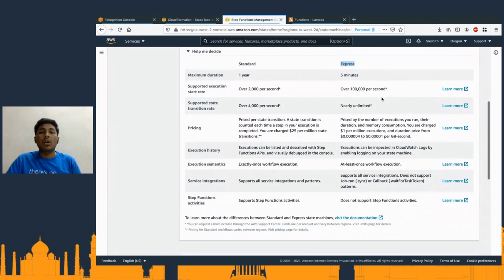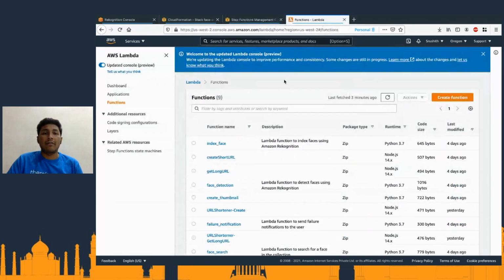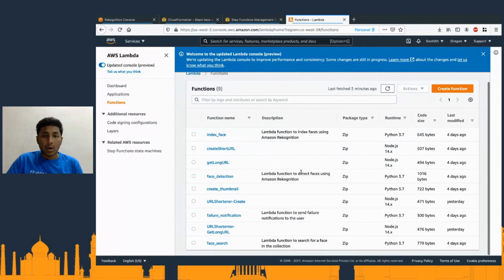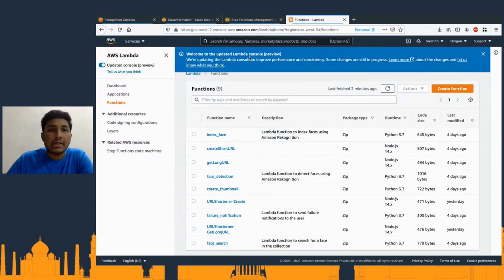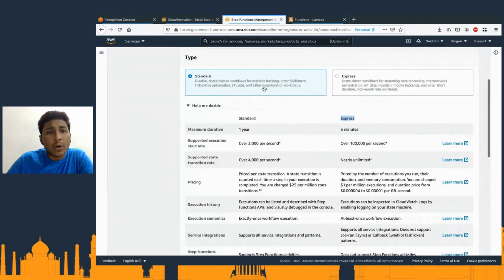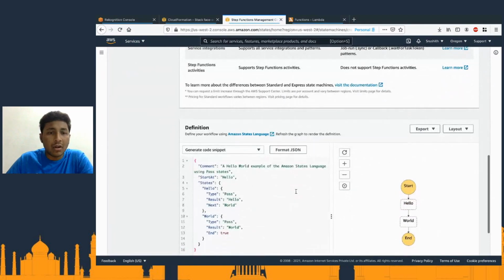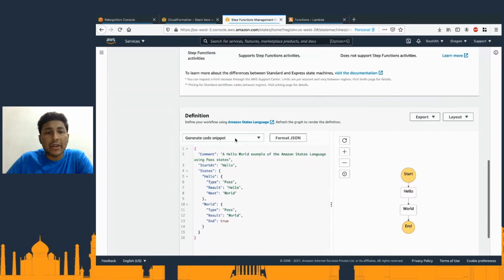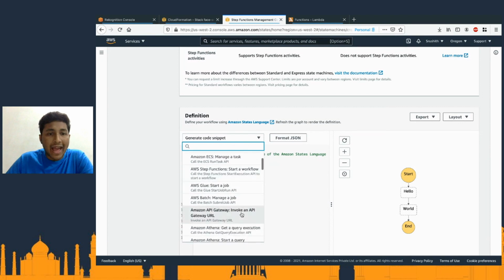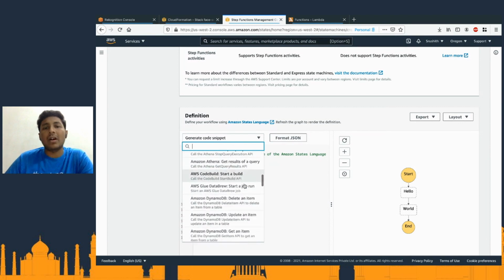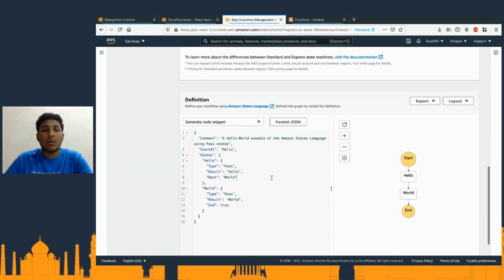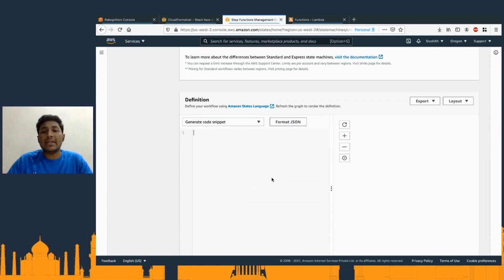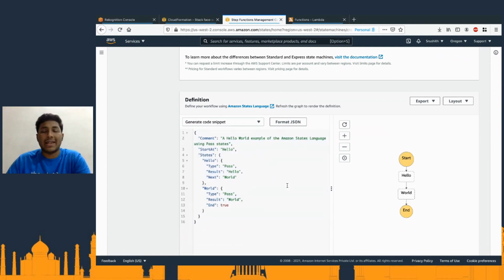So I'm just going to, this is the express workflow. Now, yeah, sorry, this is the Lambda function. So what I'm going to do is select the standard workflow, and this is the generic code snippet. You can have a bunch of others also. You can start with a basic one, or you can always delete. Okay, let me show you guys what exactly this is.